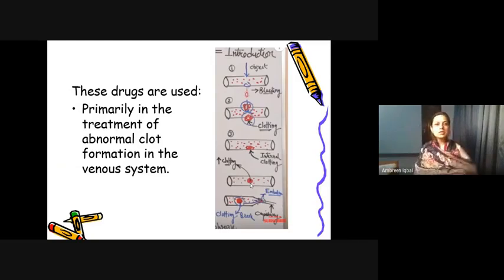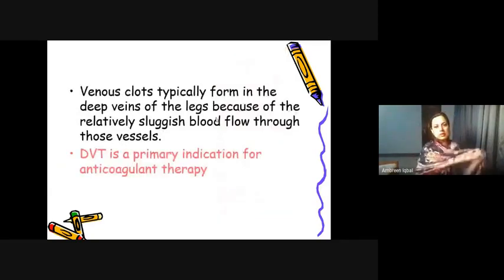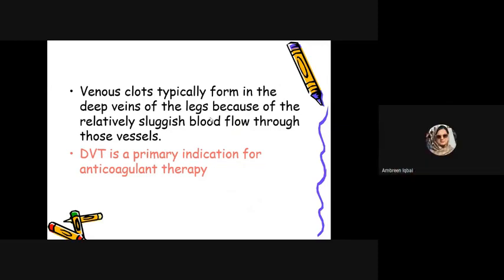The next is venous clots, which typically form in the deep veins. This is also one of the reasons abnormal clotting occurs. Another reason is a sluggish blood flow, when the blood flow is very poor. In such a case, venous clots typically form in the deep veins of the legs because of the relatively sluggish blood flow through those vessels. DVT, that is deep venous thrombosis, is the primary indication for anticoagulant therapy.